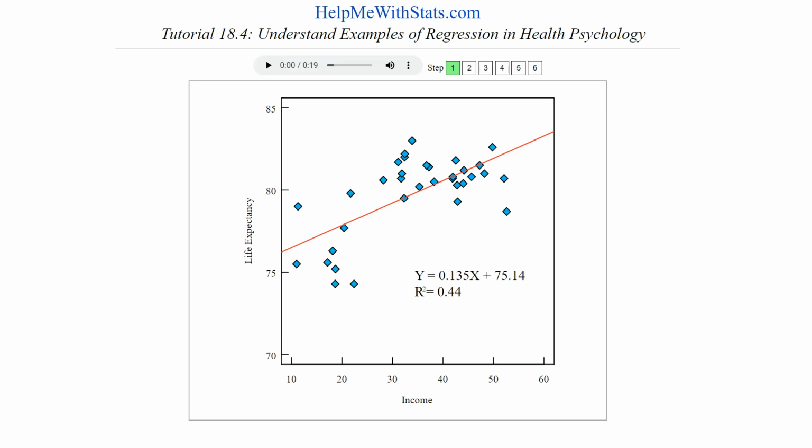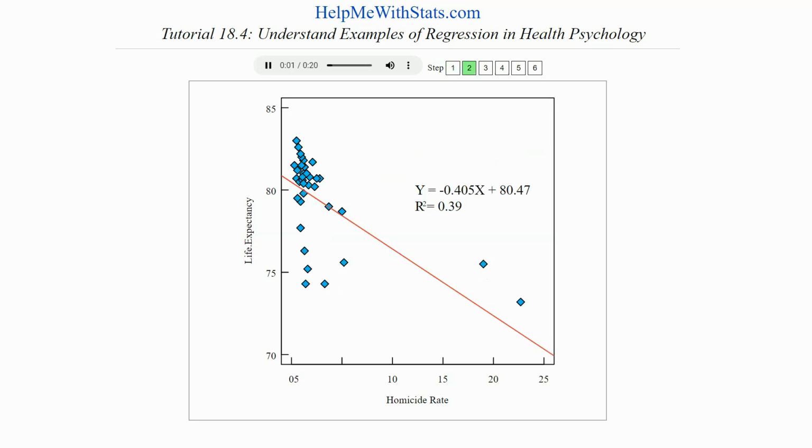HelpMeWithStats.com was used to create this tutorial that can help us understand examples of regression in health psychology. People living in wealthier countries live longer than people living in poorer countries. A $1,000 increase in average personal income is associated with an additional 0.135 years of life. This regression line explains 44% of the error in life expectancy.